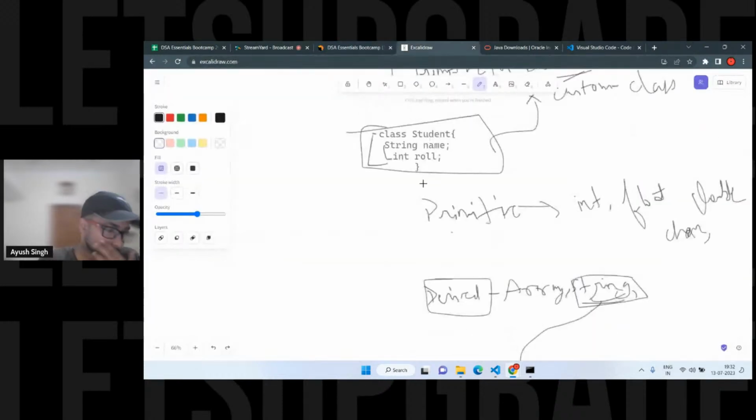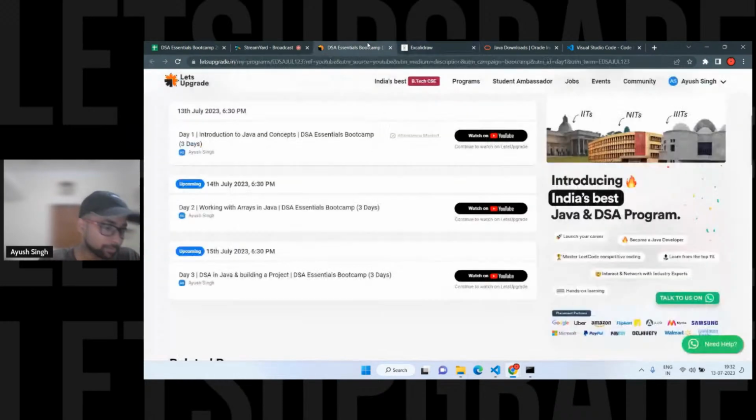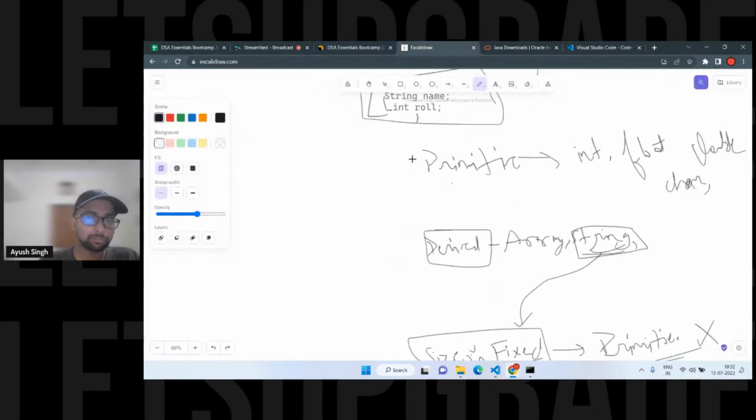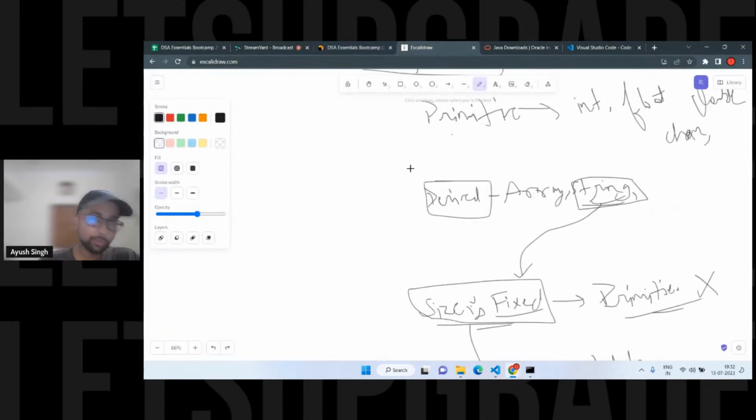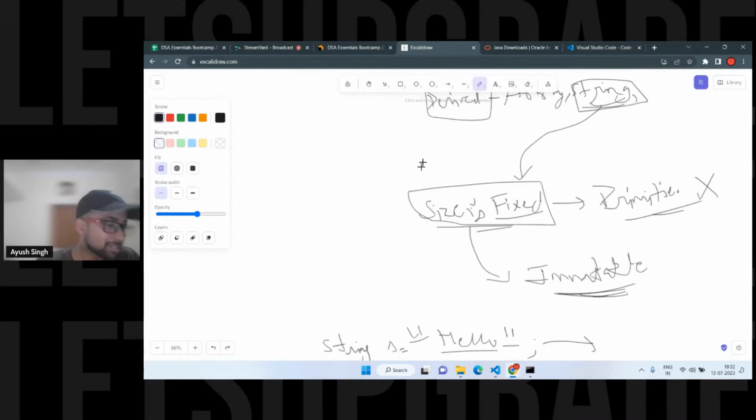Anyone have any doubt? Any doubt till here? See, in DSA we are going to see some algorithms related to arrays, let's suppose sorting algorithms, right? I'm going to tell you some of the most basic questions on arrays, firstly the DSA based questions, and we are going to see questions on strings. That's why I told you strings in detail, right?